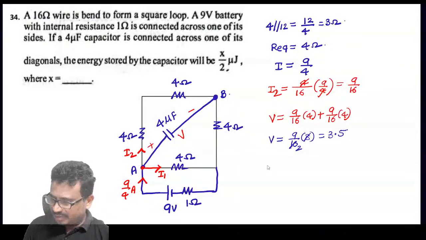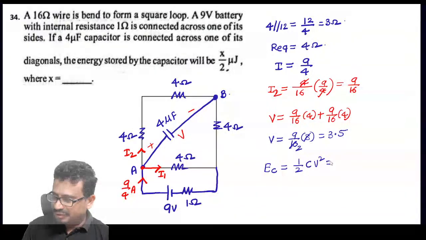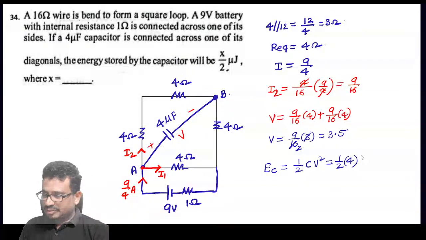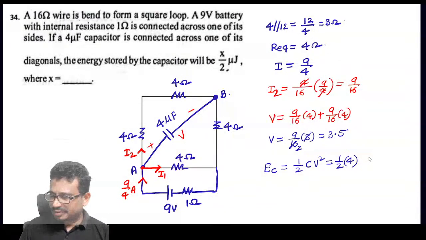We need the energy stored by the capacitor, which I can say is half CV squared. This will be equal to 1 by 2, C value 4 micro, that is 4, into V squared, so 3.5 whole squared, and this is in microjoules.